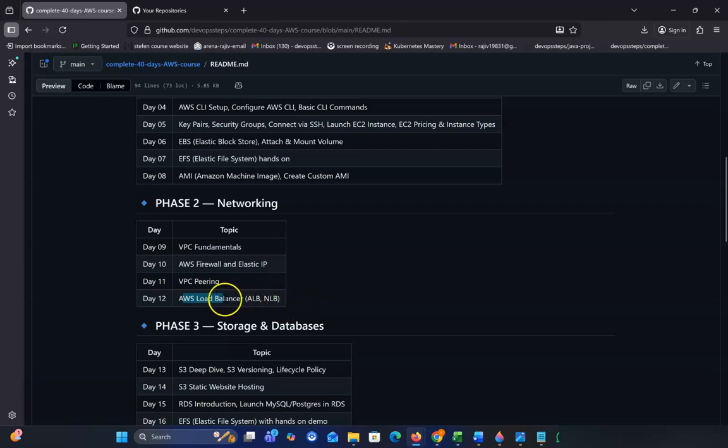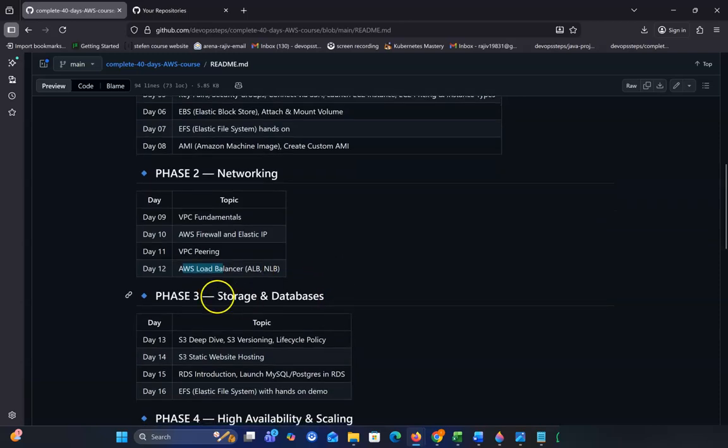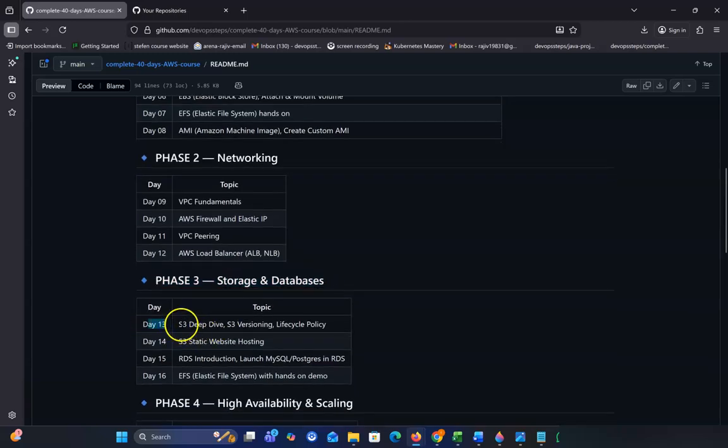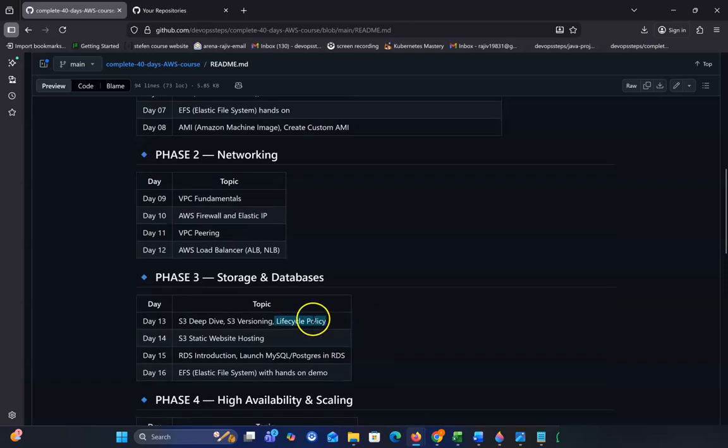In phase 3, we'll talk about storage and database. In day 13, we'll deep dive into S3, and we'll see how to do versioning in S3 and how to create a lifecycle. Lifecycle is a way we can reduce our cost in S3.